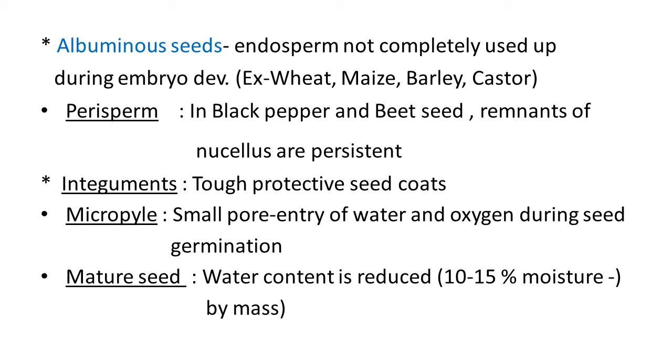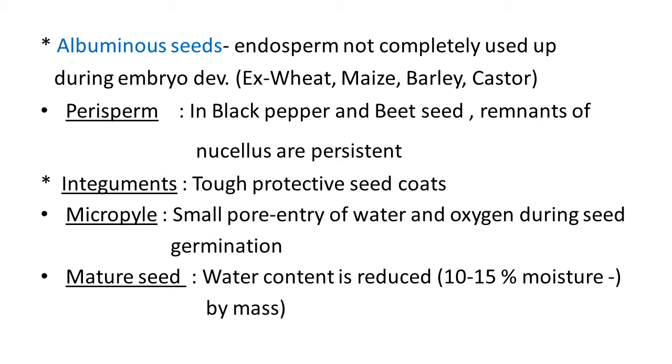One important term here is perisperm. In some seeds like black pepper and beet, remnants of nucellus are persistent and it is known as perisperm. Integuments form the covering layer, which becomes the tough protective seed coat.